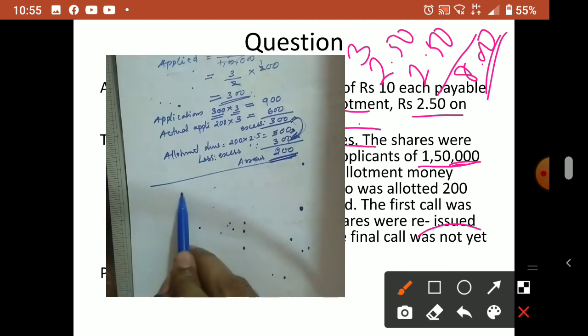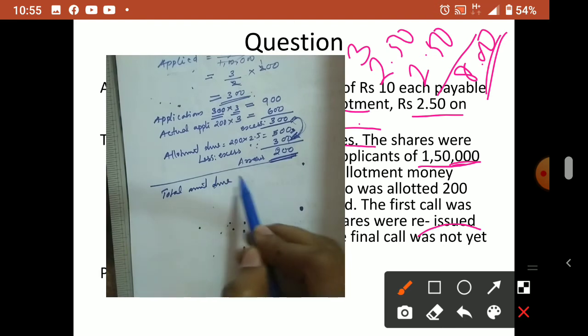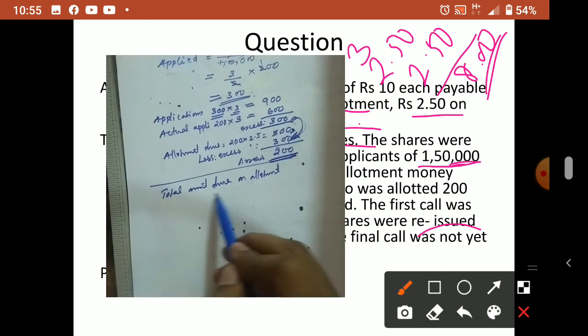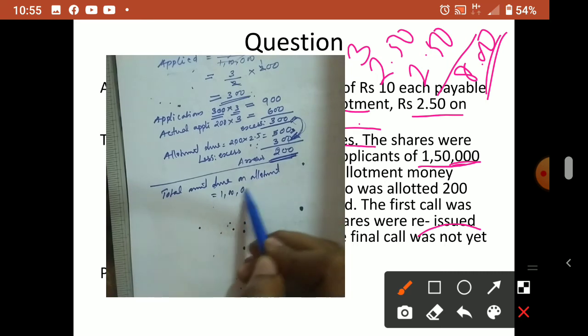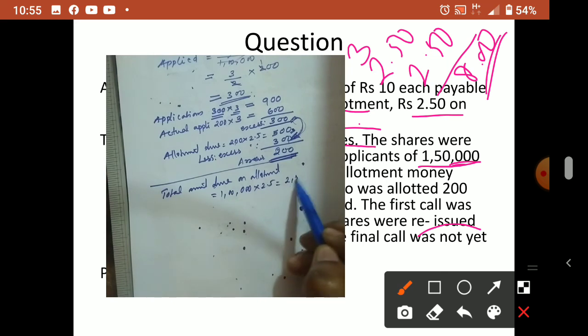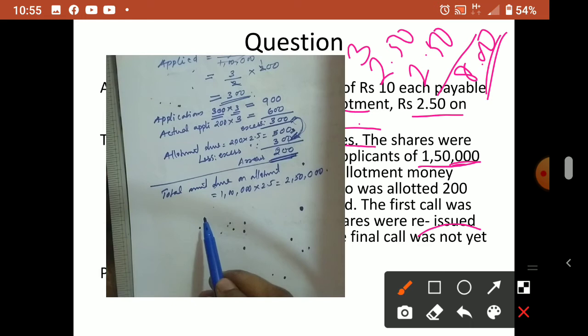Now for the total amount due on allotment, how much? It is equal to 1 lakh into 2.5. That means 2,50,000 we have to get actually. But already the excess amount, how much did we receive? Already excess 1,50,000 we received.